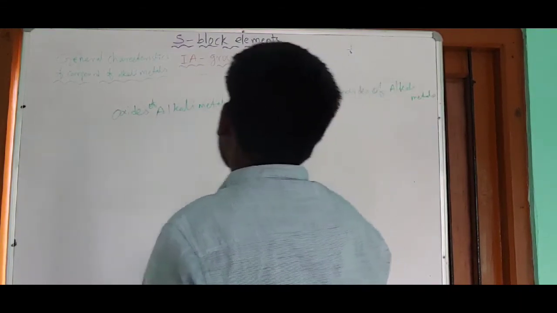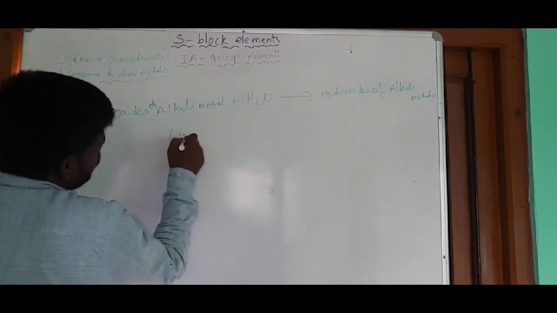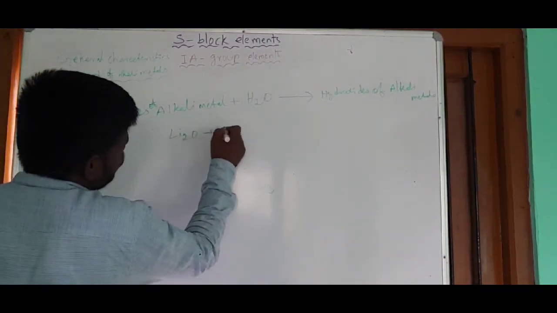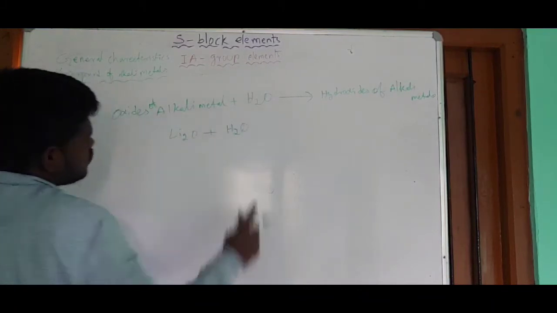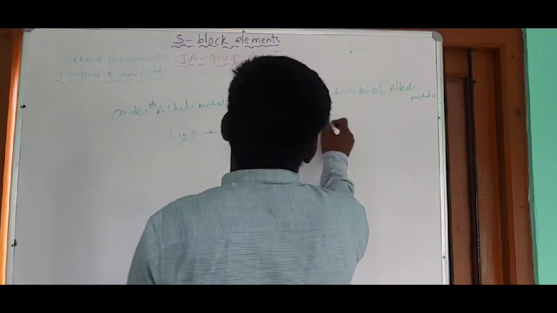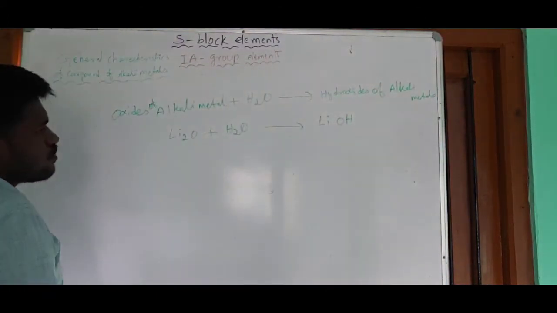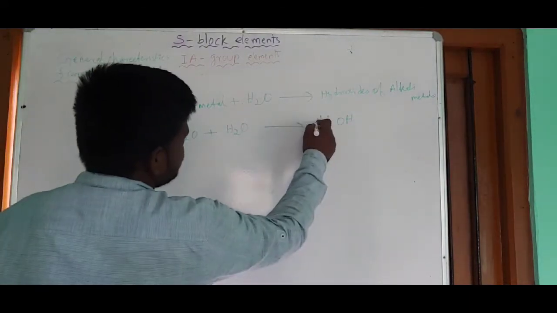Example, let me consider lithium oxide, Li2O. When this Li2O is dissolved in water, it gives LiOH, lithium hydroxide. To balance this equation, multiply LiOH with 2.